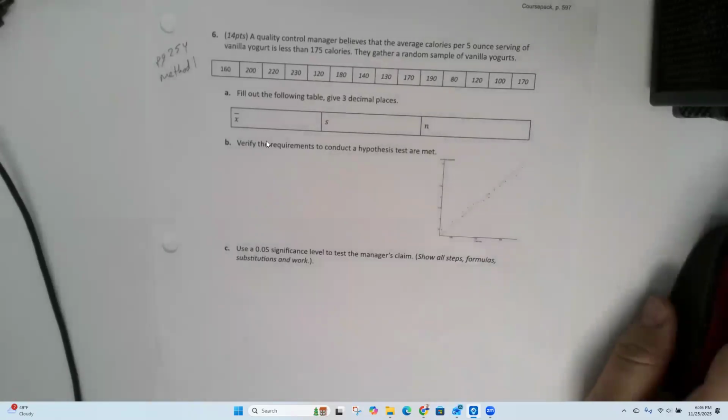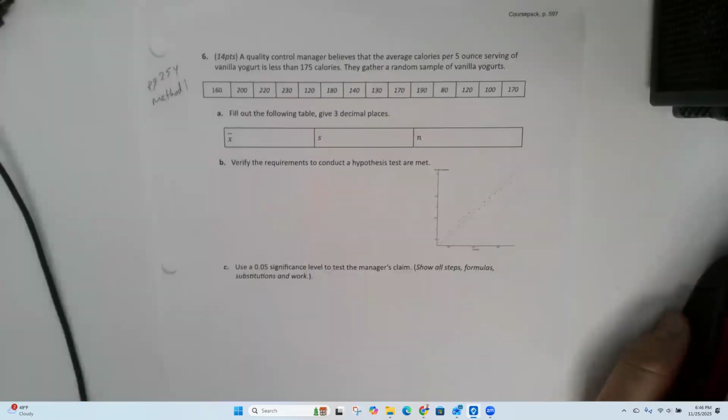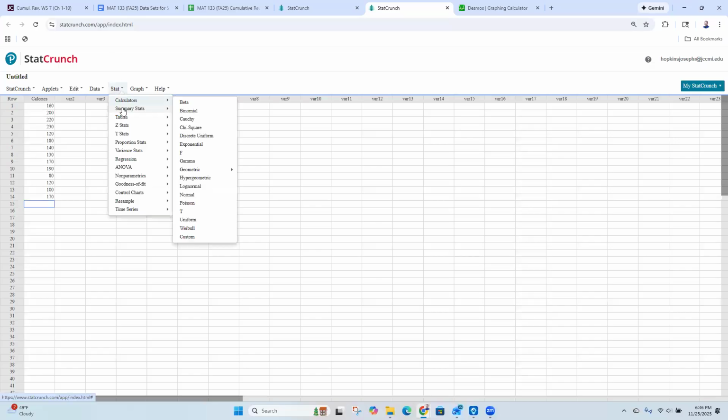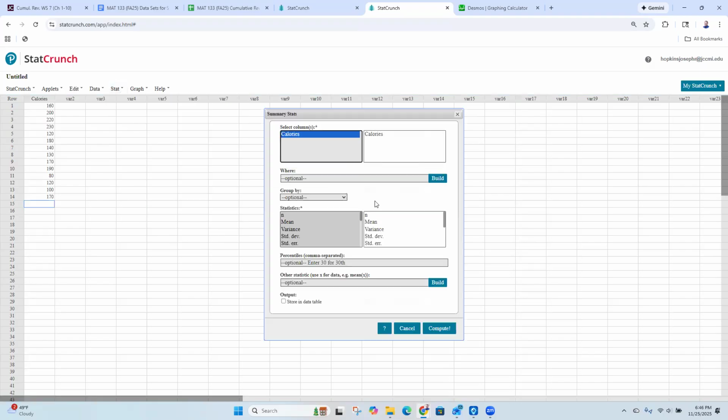So now that we've got that, let's find our mean and our standard deviation. We go to Stat, Summary Stats, Columns, and we'll select calories. I need the mean and the standard deviation. Now, do I want the regular standard deviation or the unadjusted one? This is a sample, so I just want the regular standard deviation.